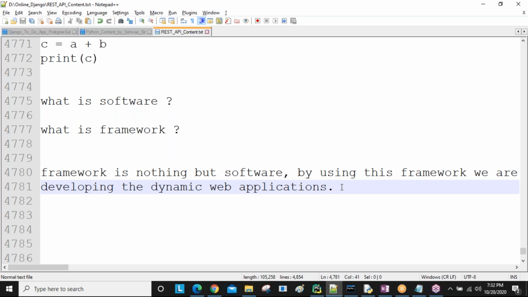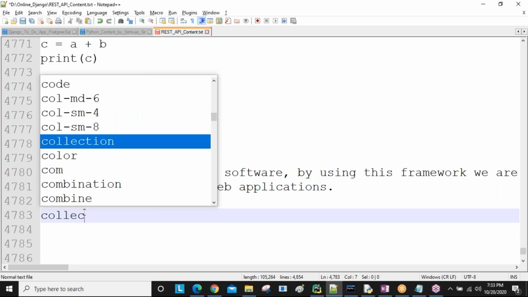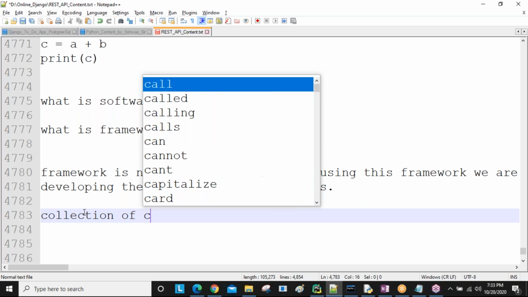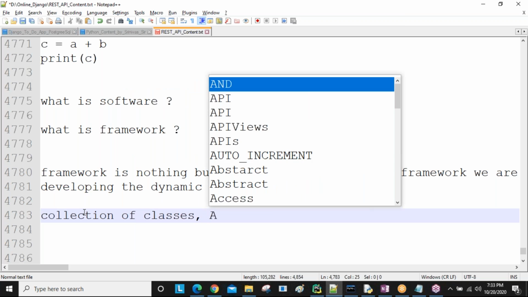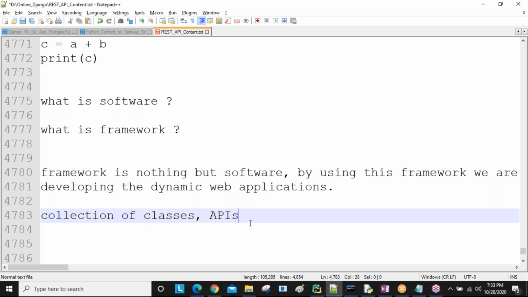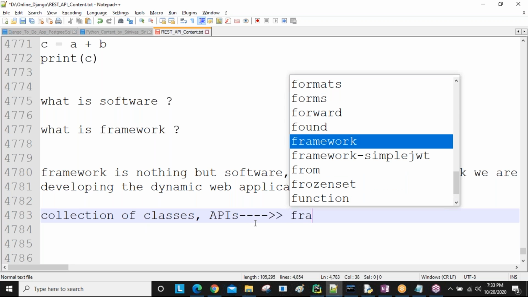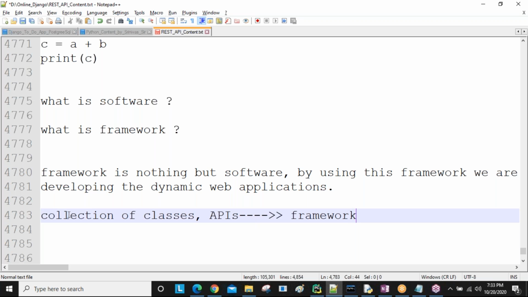So framework is a collection of classes. Each class has a set of instructions. Collection of classes and APIs are nothing but a framework. Are you getting this one? So this is the framework. Collection of classes or APIs are called a framework.